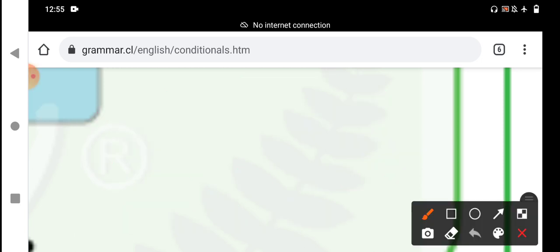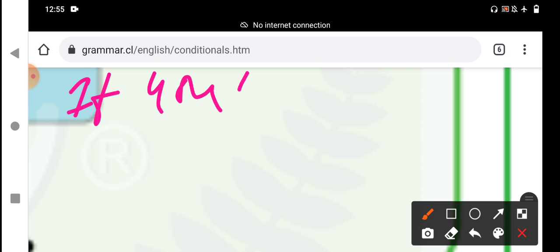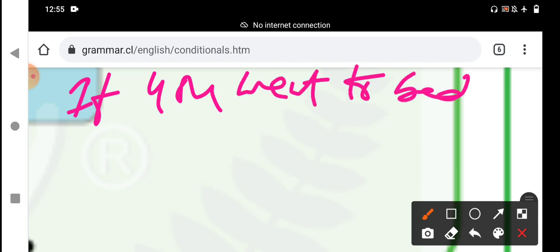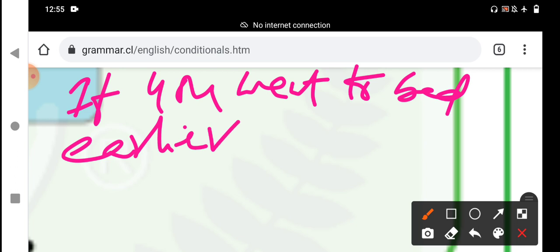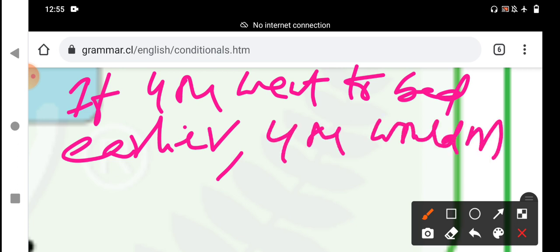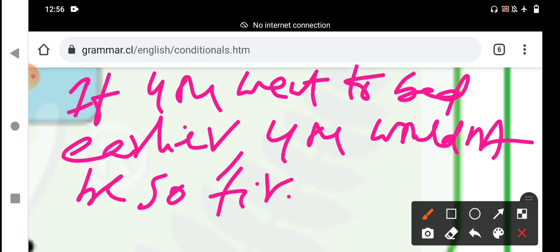For example, if you went to bed earlier, you would not be so tired. That means what? If you didn't go to bed earlier, you would be tired. If you went to bed earlier, you would not be so tired.